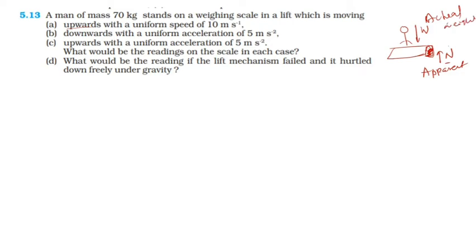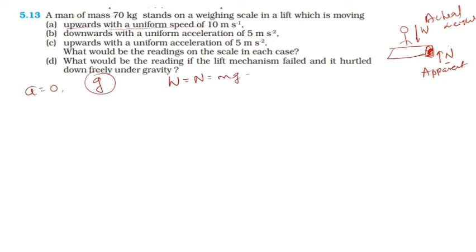So what happens if the machine is in a lift and the person is standing on that machine, and the lift is moving with a speed of 10 meters per second? It means the acceleration of the lift is zero. So the only acceleration acting there is the acceleration due to gravity, right? That's why the weight acting downward is equal to the normal reaction of the machine, which is the apparent weight.